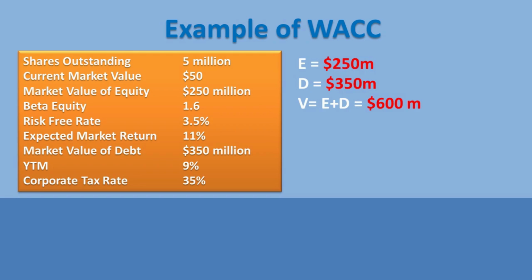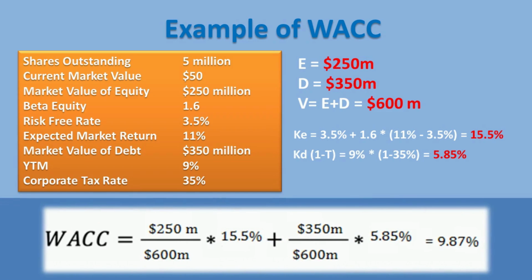The cost of equity will be calculated as per capital asset pricing model equaling 15.5%. The after-tax cost of debt will be 5.85%. Based on this information and using the formula, the weighted average cost of capital will be 9.87%. Note that the individual costs of equity and debt are different from the weighted average. This difference is due to the weights assigned to the capital structure of the company. Now you have a basic understanding about weighted average cost of capital and how it is calculated.